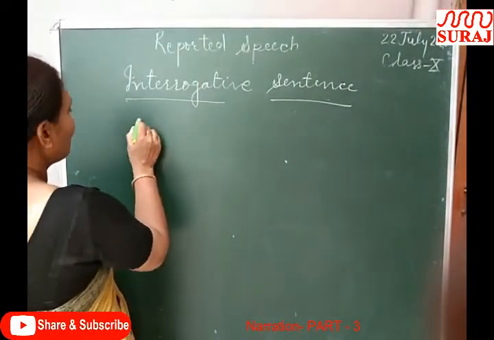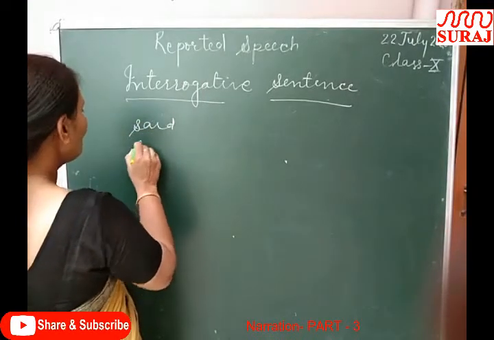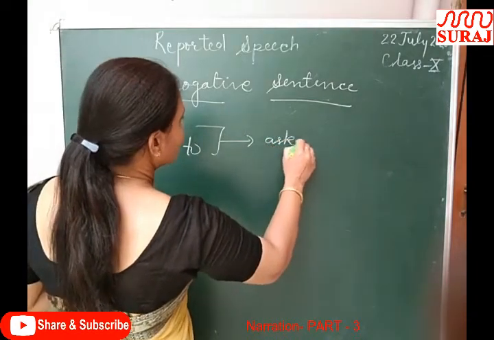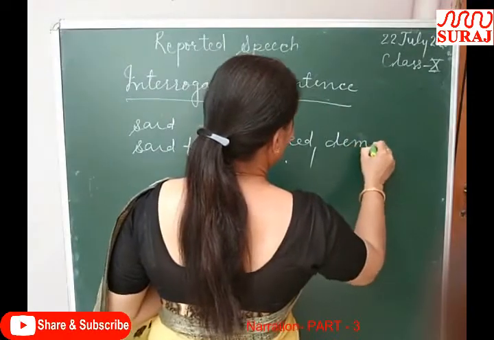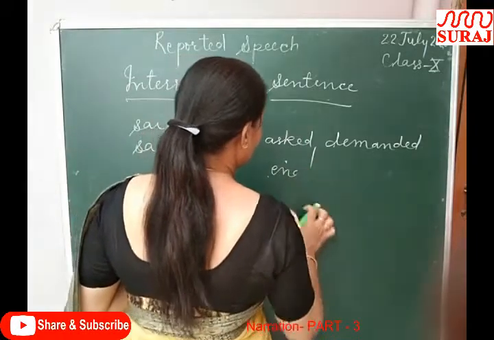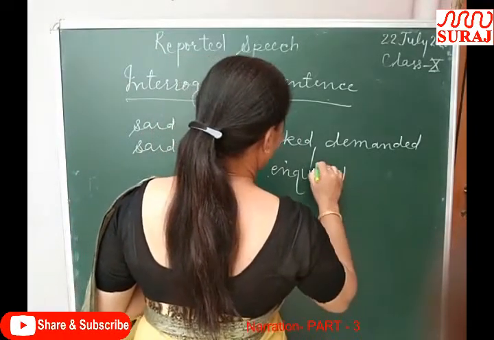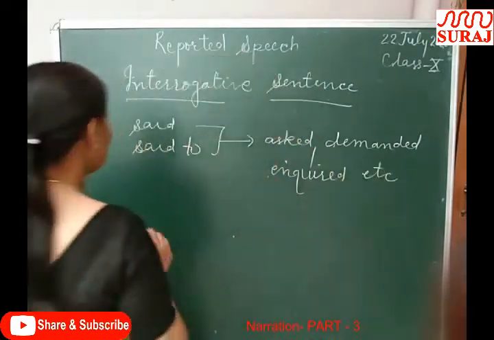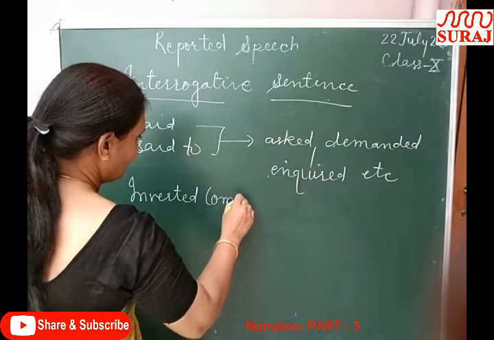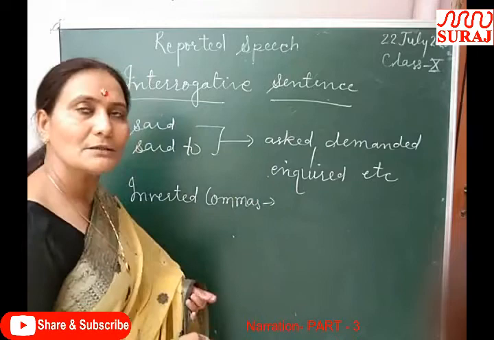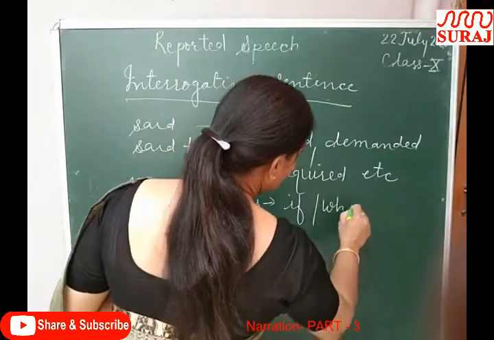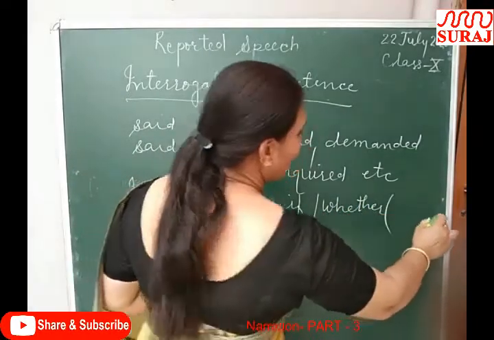First of all, the reporting verb said or said to is changed into asked, demanded, inquired, etc. And then the inverted commas must be replaced by if or whether, or a WH word.